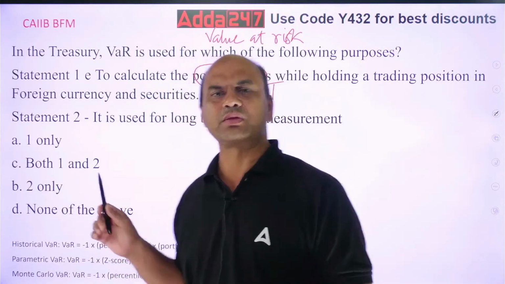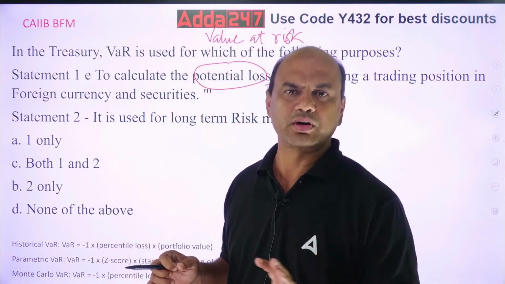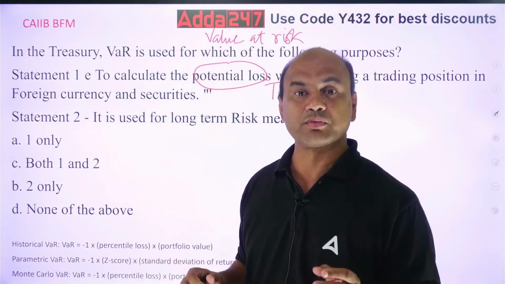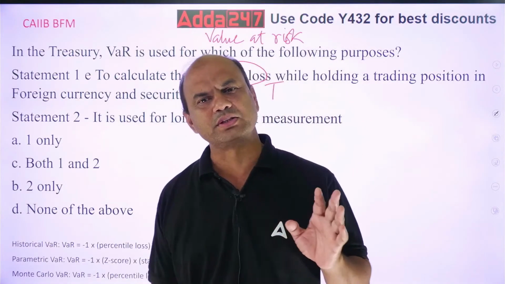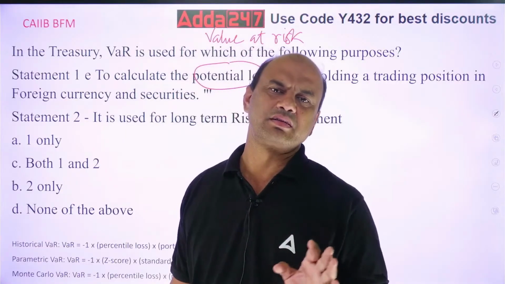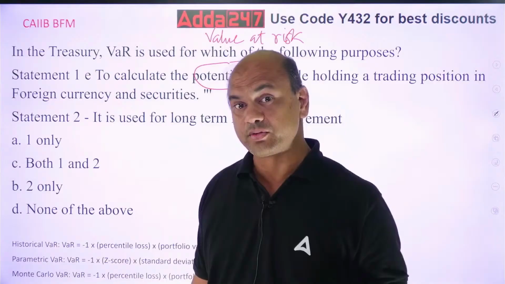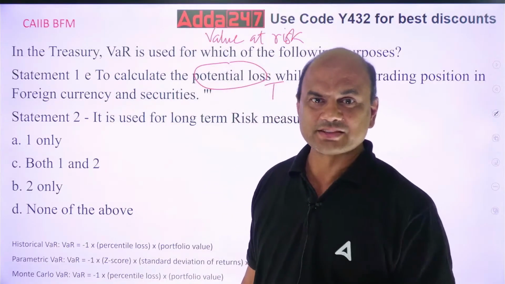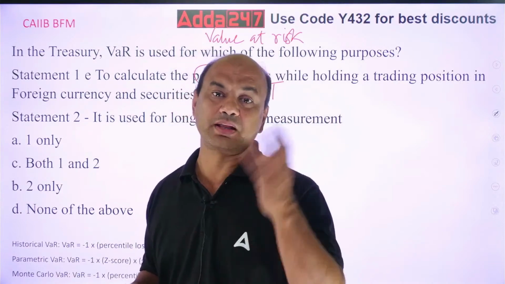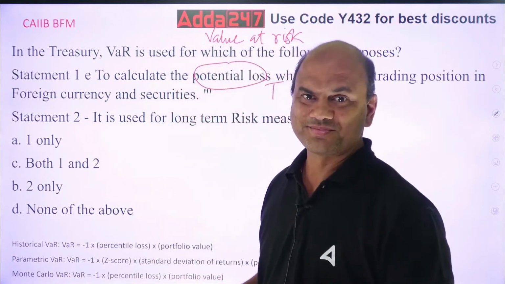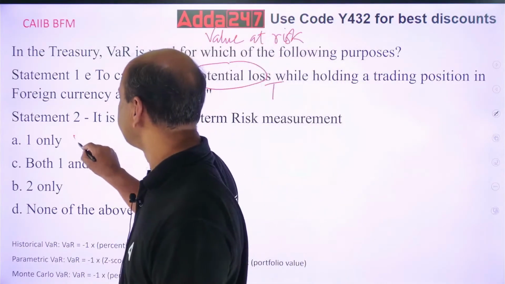Long-term VAR calculations will not give you the exact answer. It is always used for short-term, within 1 year. Check all your VAR calculations, generally they are within 1 year. Can't they give for 5 years? They can give, but they are not giving. The reason is VAR is not that useful if you go for a longer term, 10 years, 15 years. So, statement 1 is true, 1 only.